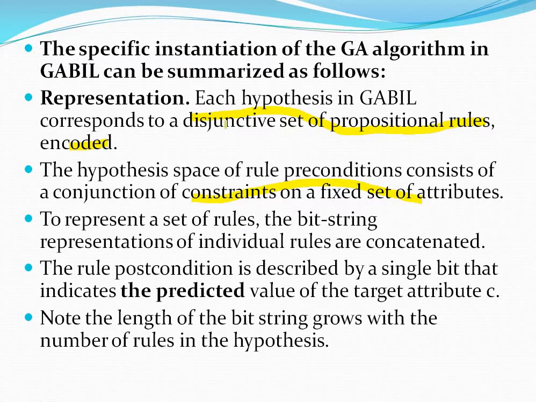To represent the Boolean concepts and the propositional rules, it is using a bit string representation of each individual rule, which are concatenated. The rule post condition is described by a single bit, which indicates the predicate value of the target function. The length of the bit strings grows with the number of rules present in the hypothesis. Depending upon the number of rules present in the hypothesis, that many bits will grow.